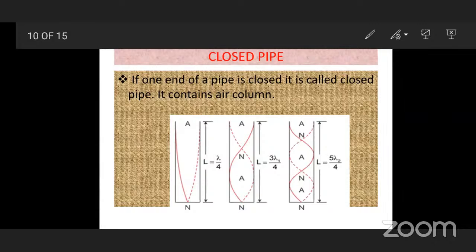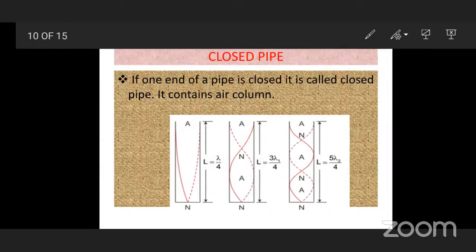Whenever there is an antinode and a node, that distance is lambda by 4. So like this, node and antinode, node and antinode, node and antinode, there are 3 of them. Therefore, when the first overtone is heard, the length is 3 lambda by 4. That is, the length is 3 times more as far as the wave is concerned in terms of lambda.